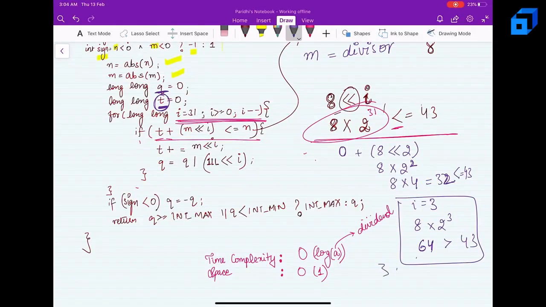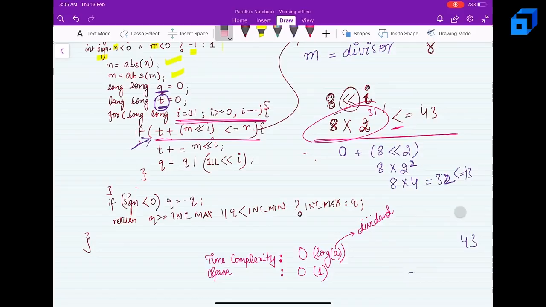So from 31 till 3, this statement was getting out to be false. So I simply won't count that, right? So now for i equal to 2, it will work. So 32 is less than or equal to 43. So now what I'll do, I have t as 0.